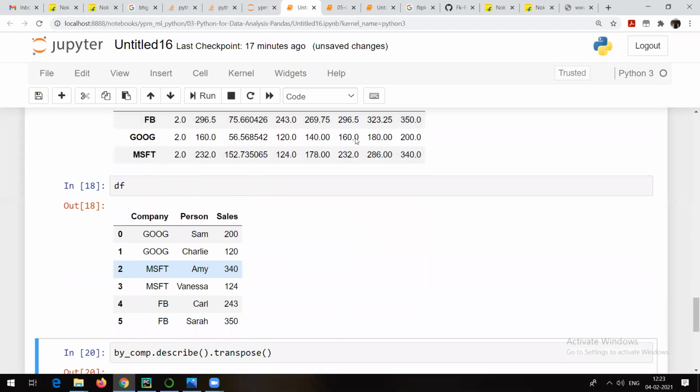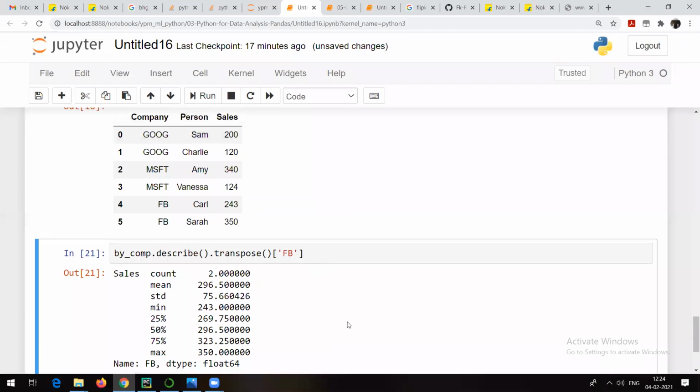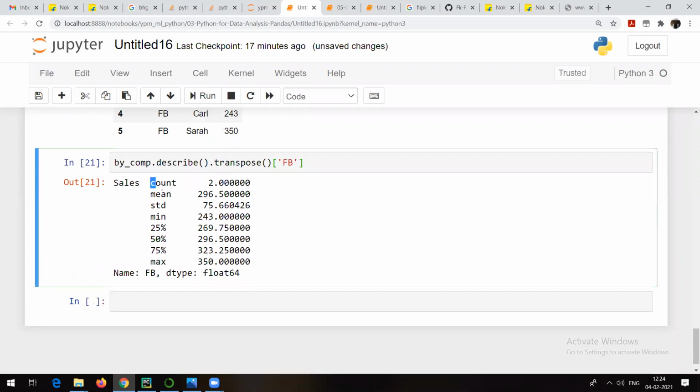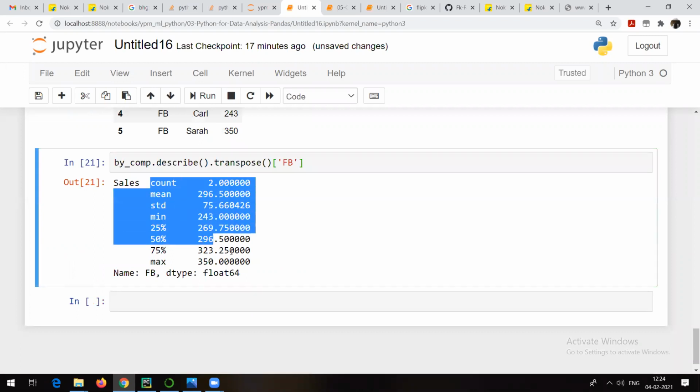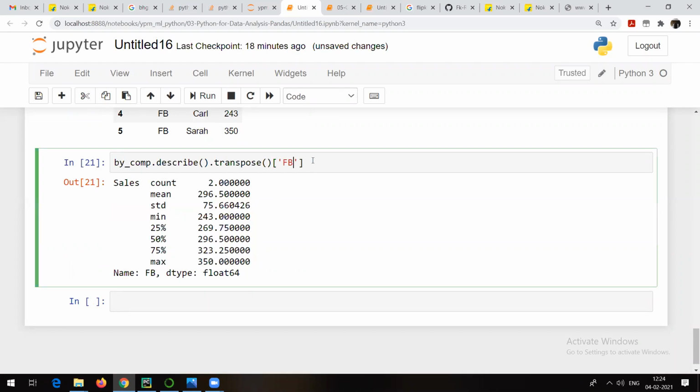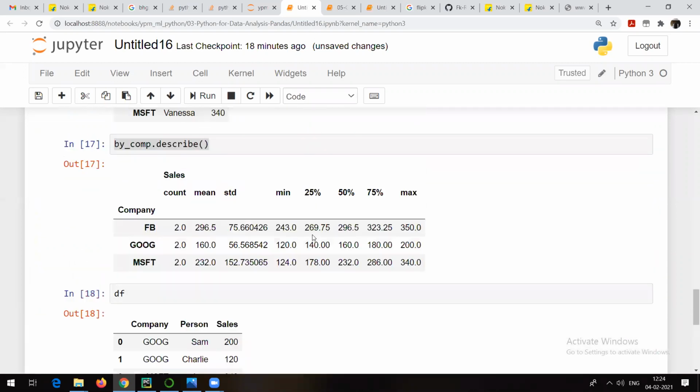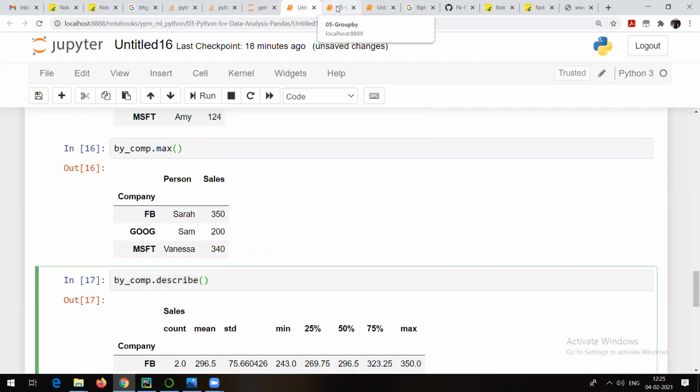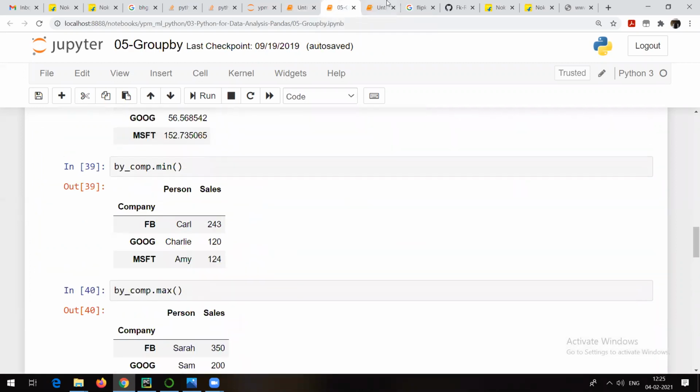Right? In matrices, you might be aware of that. And yes, we can go and index it. As obviously it's a data frame, suppose you want to see the data of only Google or Microsoft. Just a minute, let me share the screen once again. Good. So what I have done here is I tried to index it with the help of Facebook. So whatever I am able to see, count, average, standard deviation, minimum value, and all these things, I am able to see for only Facebook. So this is what you can do with the help of describe. Remember this. Describe is again very, very useful. So this is nothing but group by.